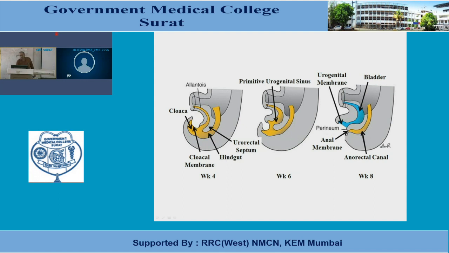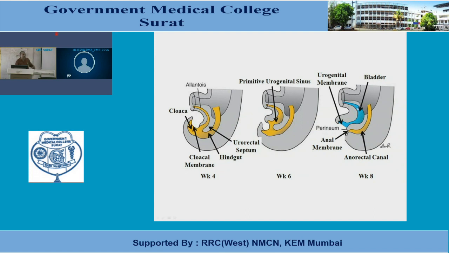So here one can notice that this allantoic diverticulum is continuous with the primitive urogenital sinus. The primitive rectum and anal canal have no relation with the allantoic diverticulum. The diverticulum is now continuous with the ventral division of the endodermal cloaca, that is the primitive urogenital sinus.